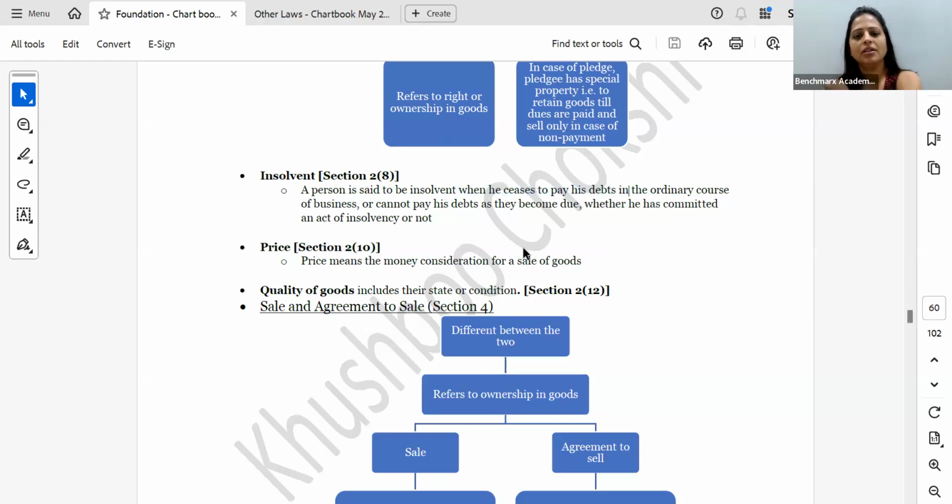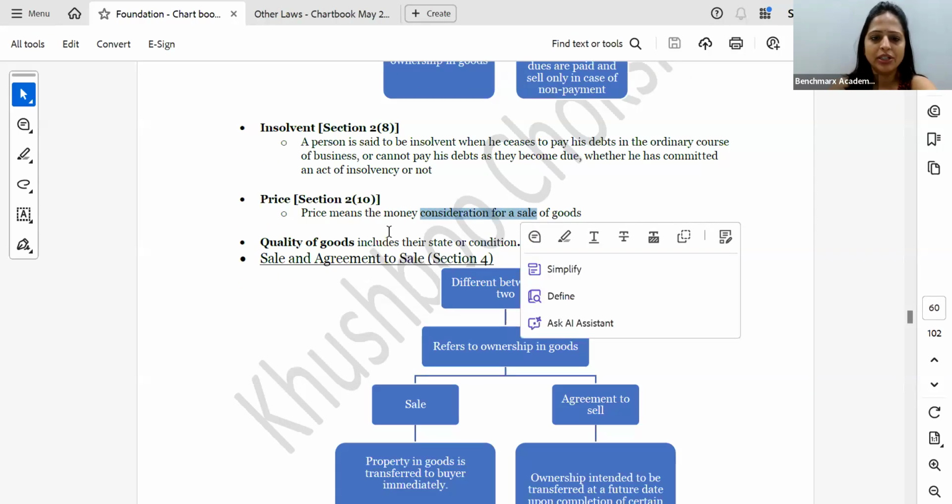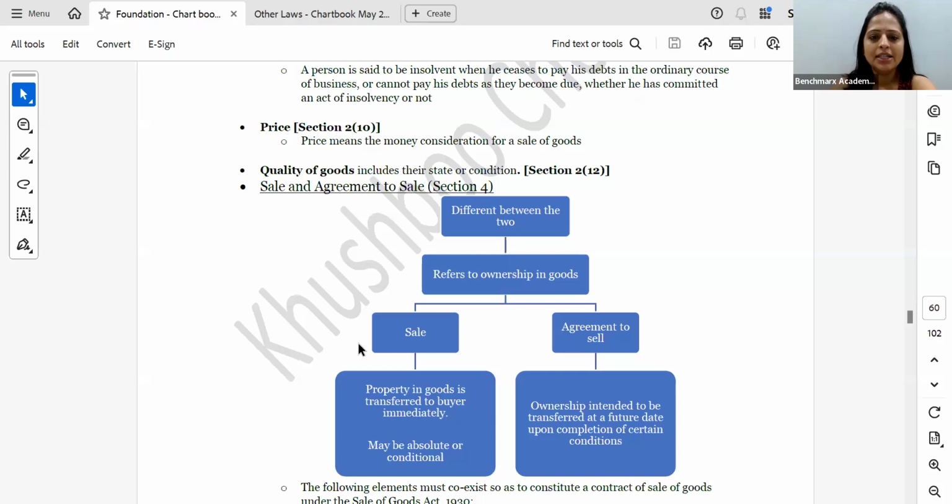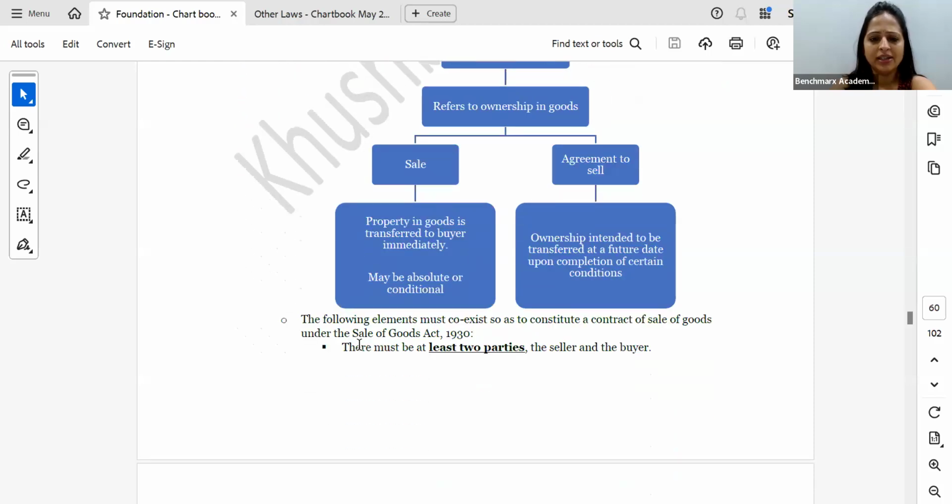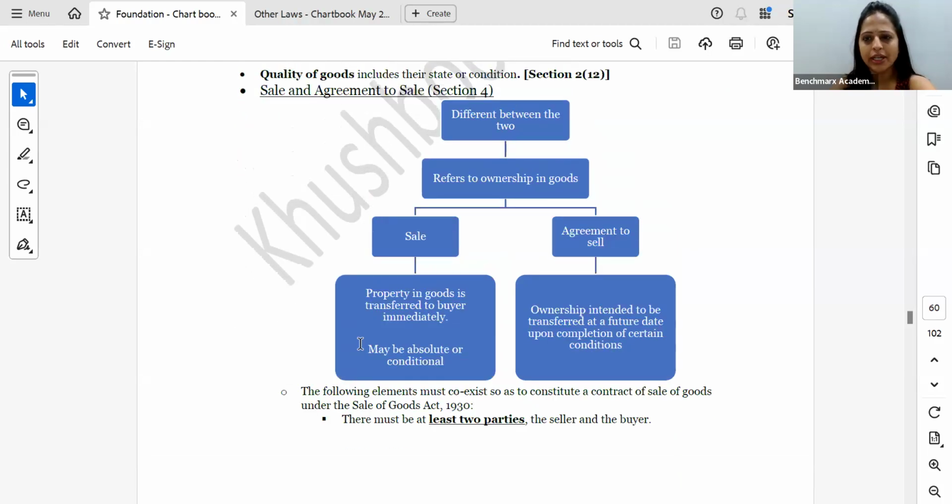Insolvent person who's unable to pay the debts in the ordinary course of business. Price means the money consideration for sale. Quality is the state or condition. Sale and agreement to sell. Again, important. पूछा एग्जाम में.